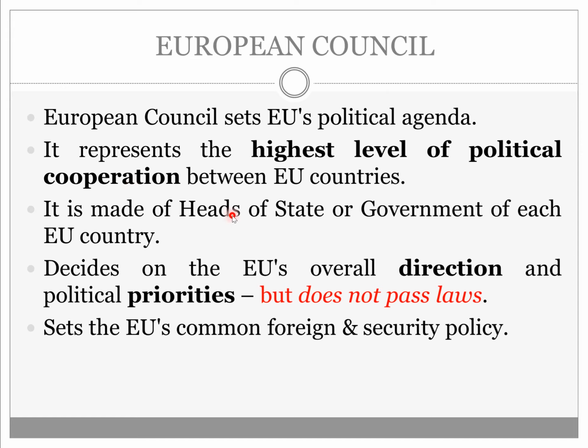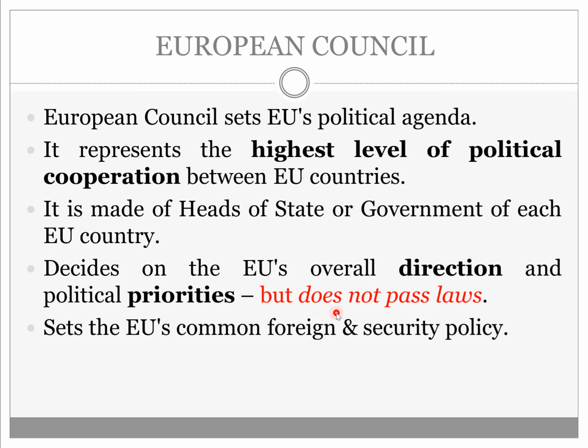It is made of heads of state, prime ministers and presidents of the government of each EU country. They decide on the EU's overall direction and political priorities, but do not pass any law. They set the EU's common foreign as well as security policy. The important thing here is that they are not passing any law.